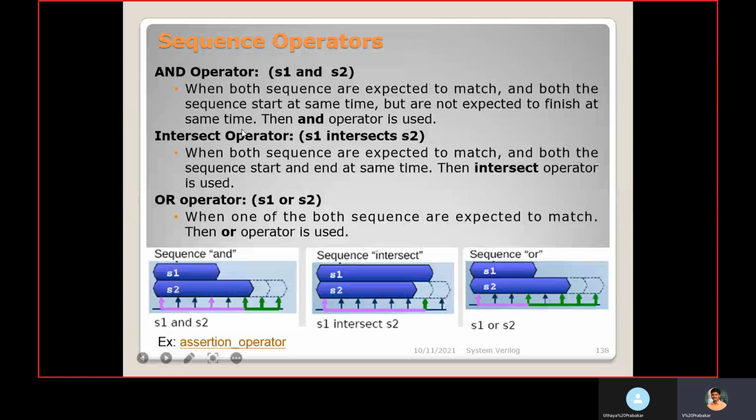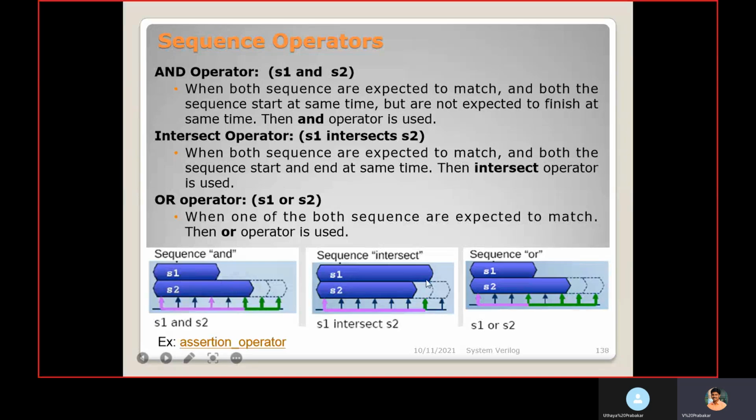It is similar to normal AND, so both should be passed. It can stop at any time and finish at any time. Intersect operator: both should be passed and both should end at the same time.